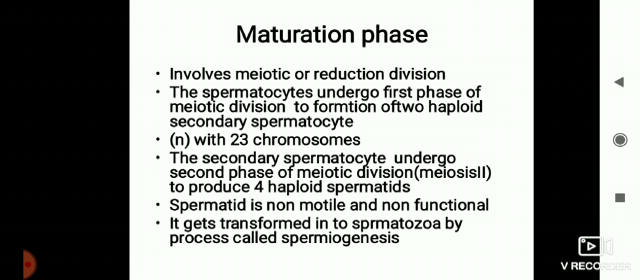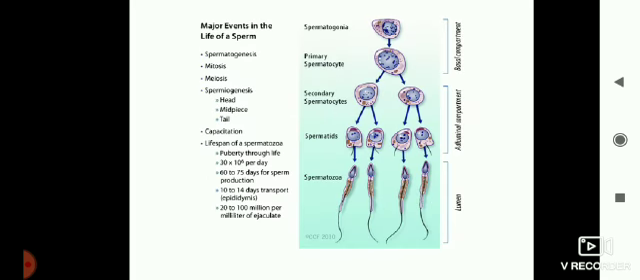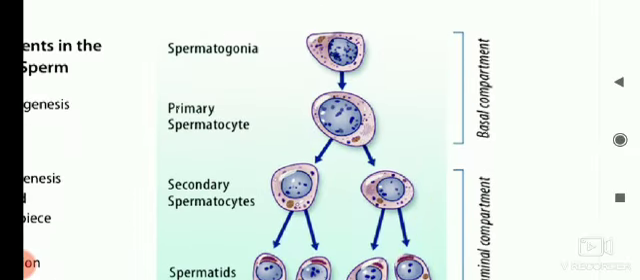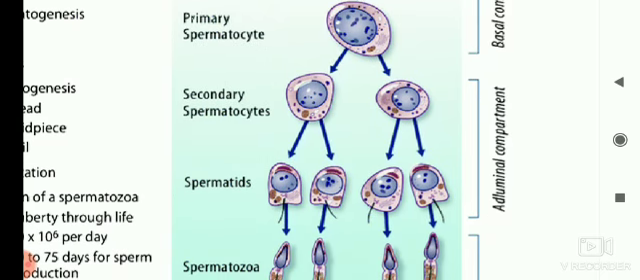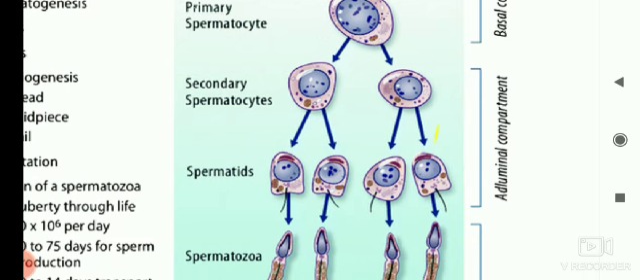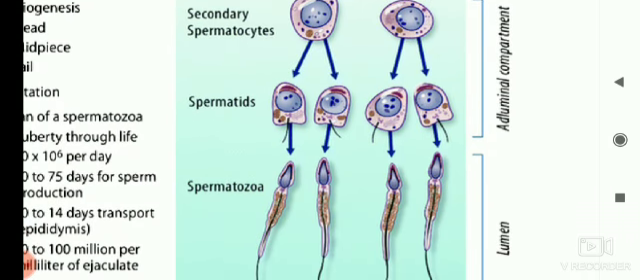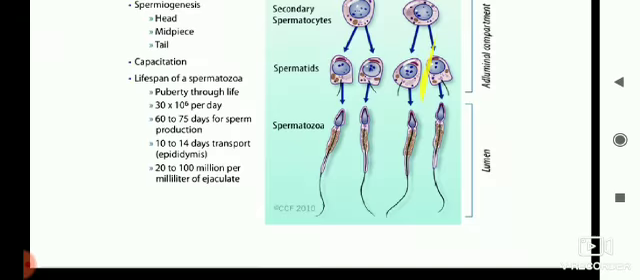So the spermatid is now non-motile and non-functional, and it gets transformed into spermatozoa by the process of spermiogenesis. See here, first of all, spermatogonia change into primary spermatocyte. Primary spermatocyte becomes secondary spermatocyte without tail, and they mature into spermatids and finally spermatozoa.